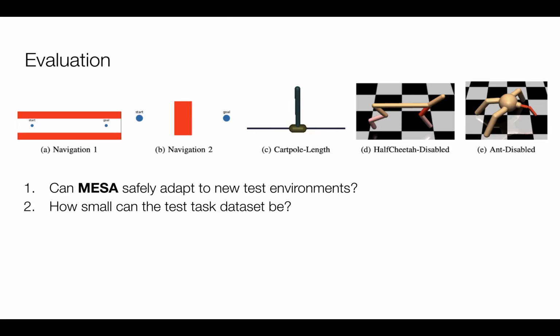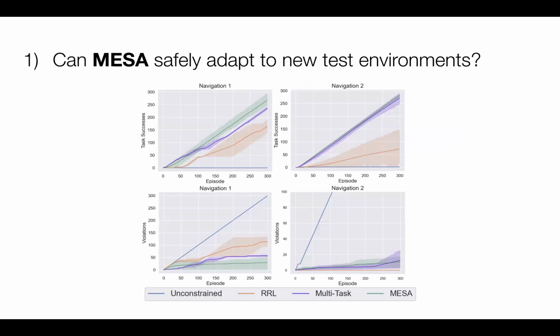We seek to answer 2 questions. First, can MESA safely adapt into new test environments? And second, how small can the test task dataset be until we observe performance drops? The most important baseline is multitask reinforcement learning, which jointly trains across all training datasets for the safety critic. For both navigation environments, we observe little improvements over that of multitask learning. This is because the environment dynamics between different tasks are too similar.